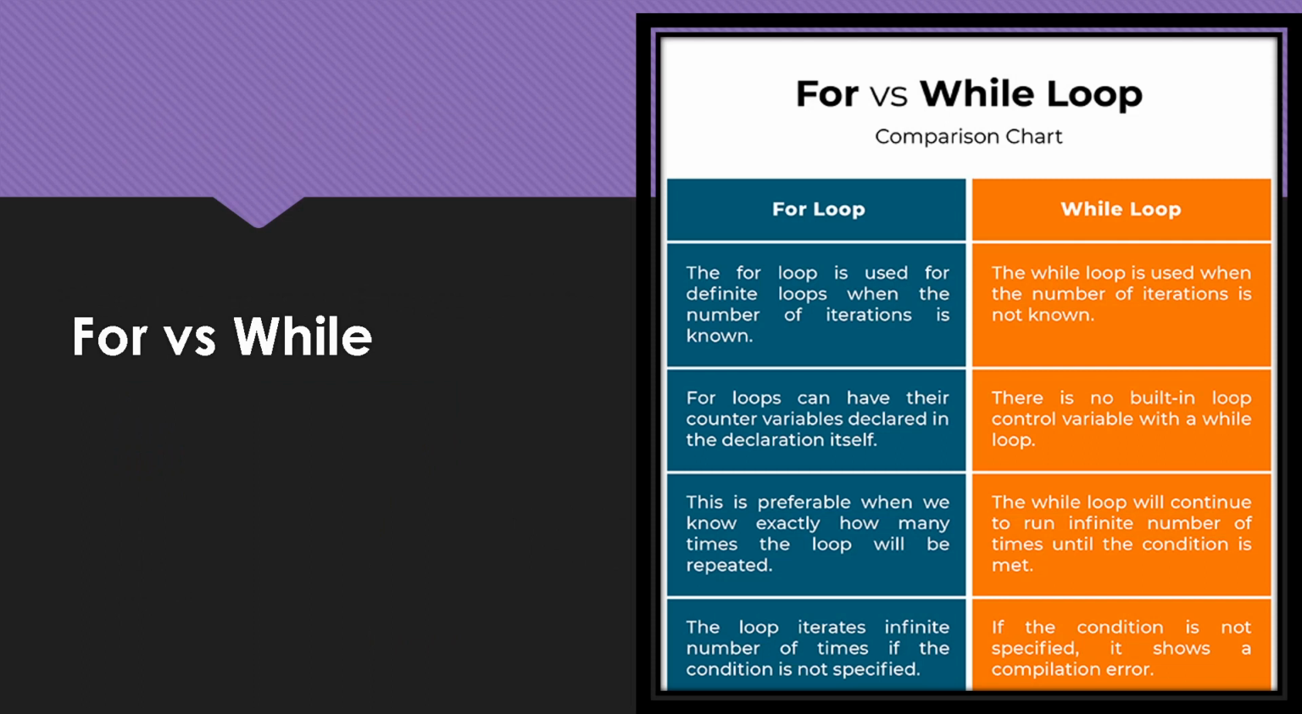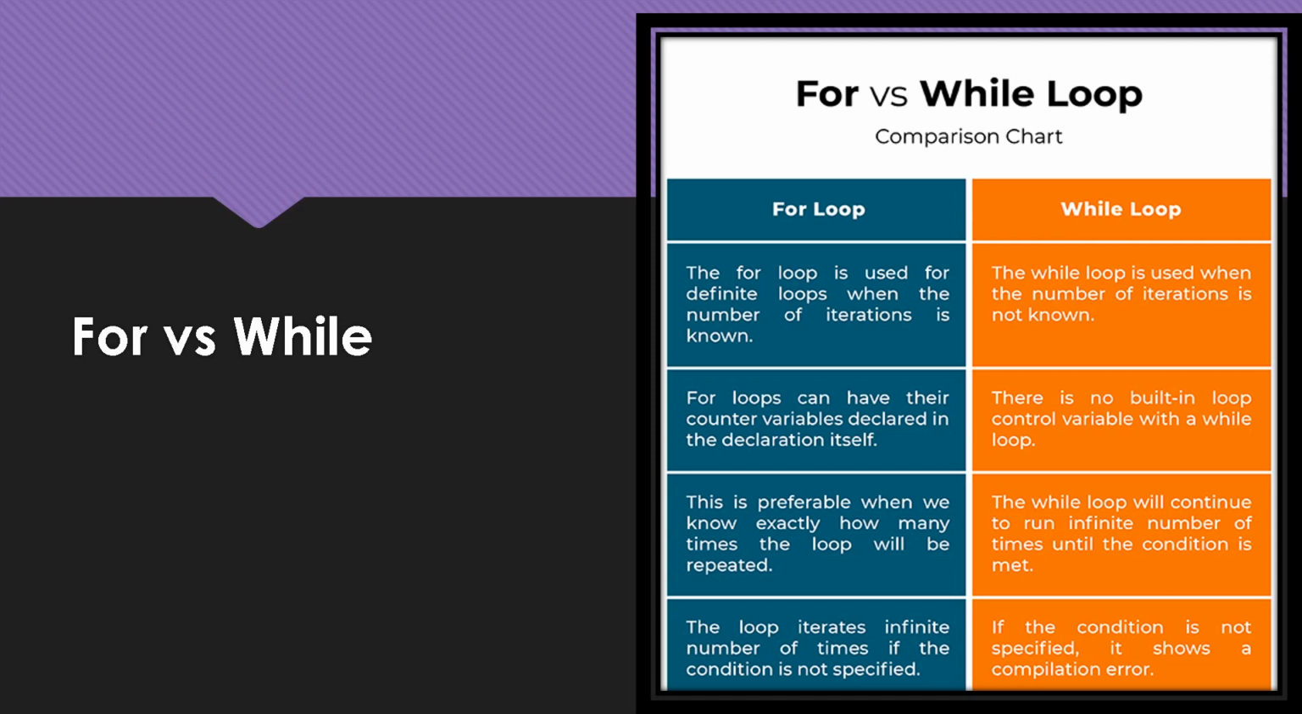Now the for loop is used for definite loops when the number of iterations is known. Like in the previous example, when I say 5 rounds, the number of iterations is known to me, that it is going to run for 5 times. Whereas the while loop is used when the number of iterations is not known. Now I don't know whether the coach asked me to take 2 rounds, 3 rounds, or he says you have to take the rounds till you are breathless. So if I am breathless in one round, I am not sure about that. Okay, so I'll use a while loop in that case.